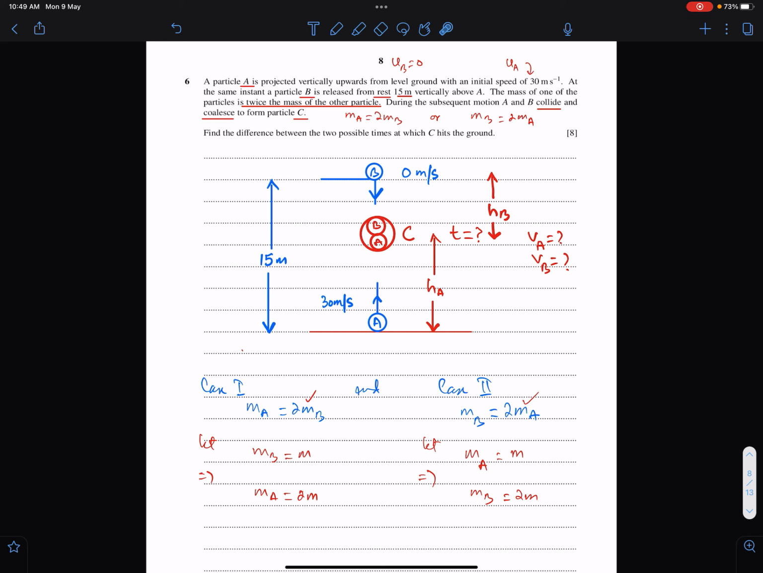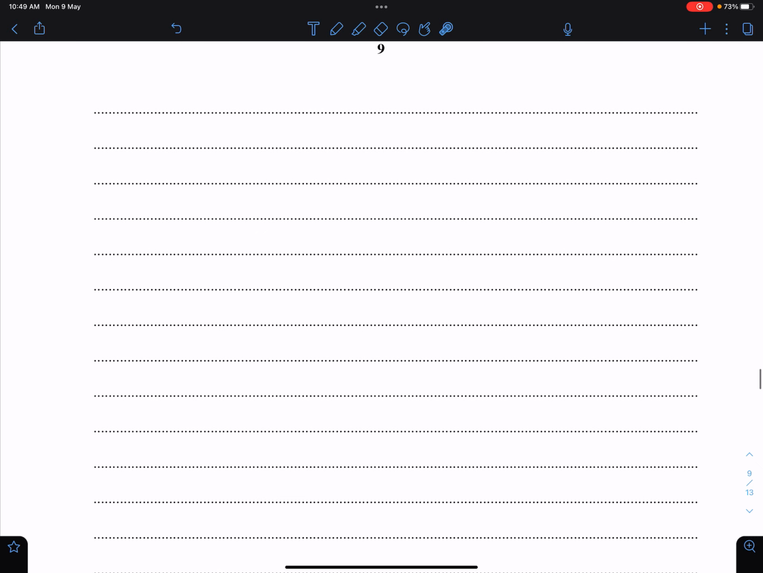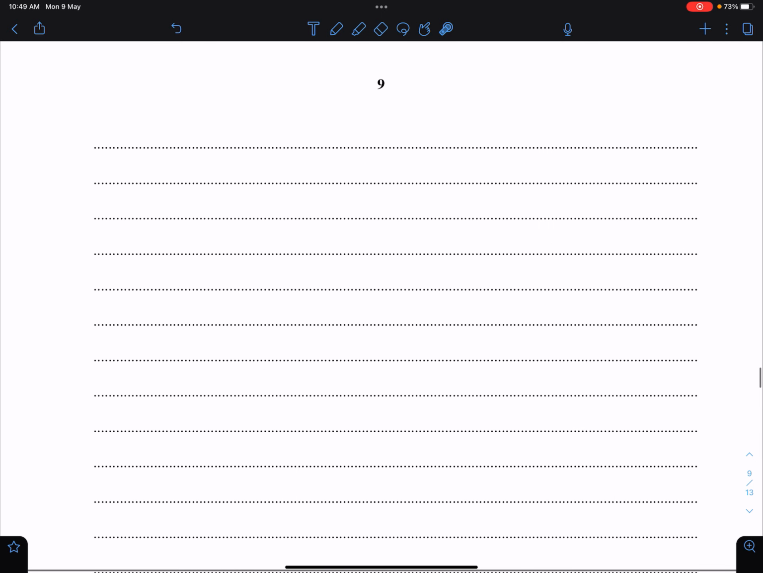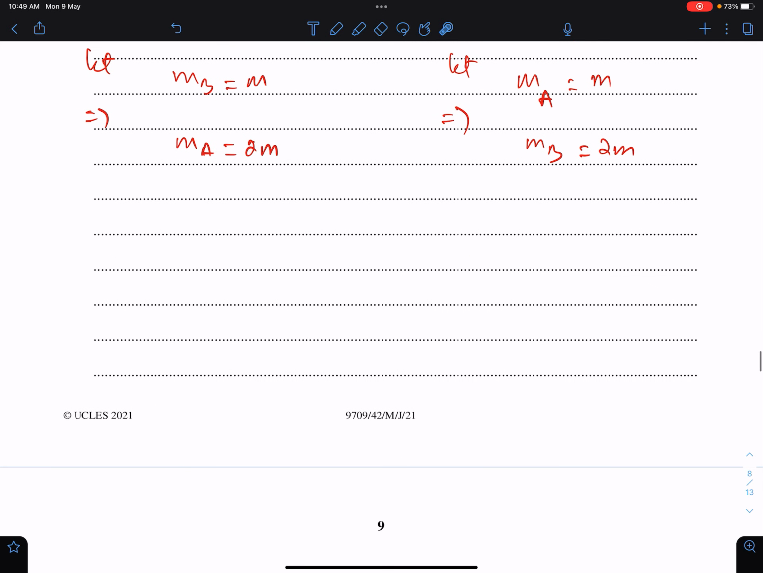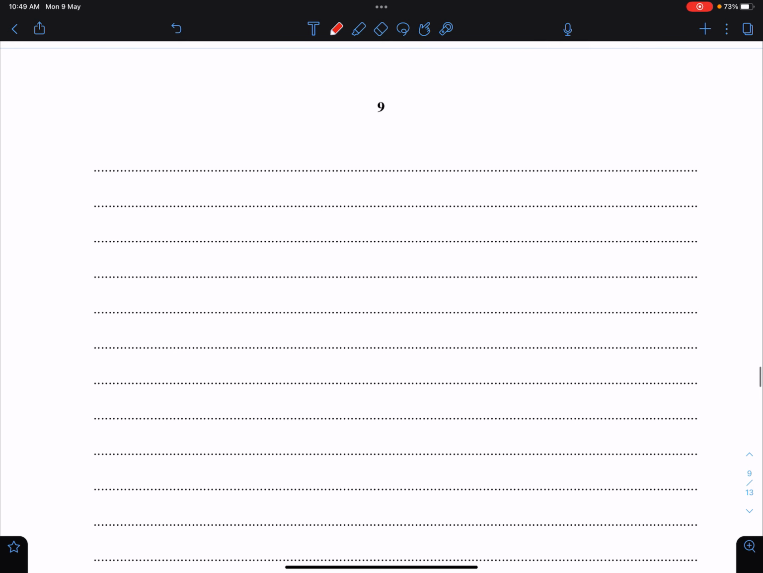Now first I will find this time. Then I will find height of A. And then I will work for velocities of A and B at the point of collision. And then I will find two different times. Now I'm going to find time when both particles meet.